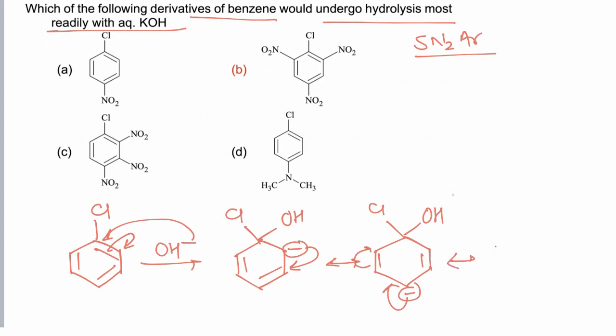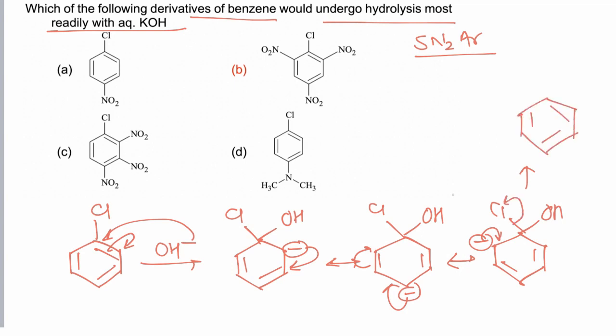Now further resonance. So negative charge is present at ortho and para positions. Now if electron withdrawing groups are attached at ortho and para positions, this will stabilize the carbanion. Finally Cl negative is removed and phenol is formed. Now in case 1, only one electron withdrawing group is present, so it will stabilize but comparatively less.